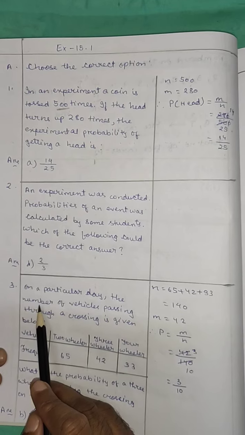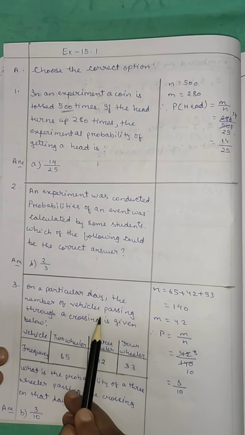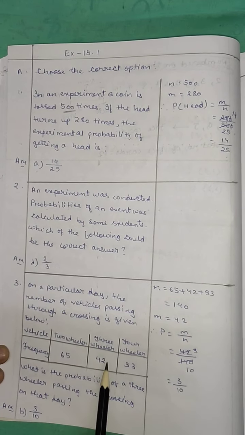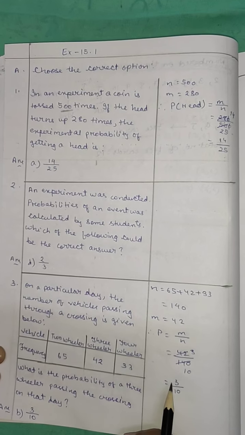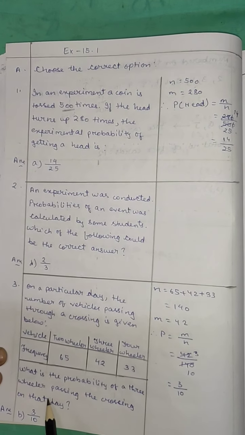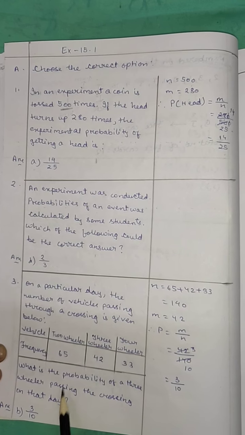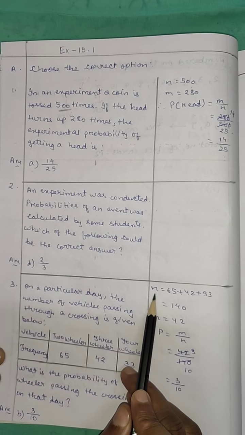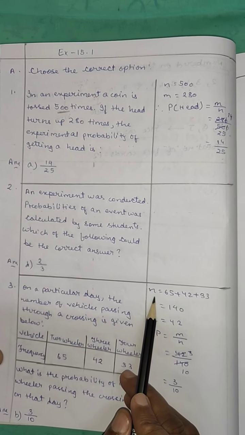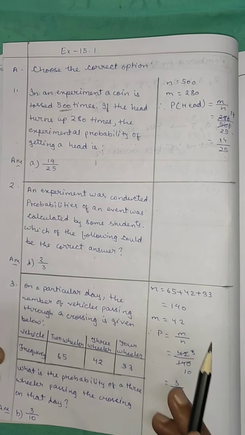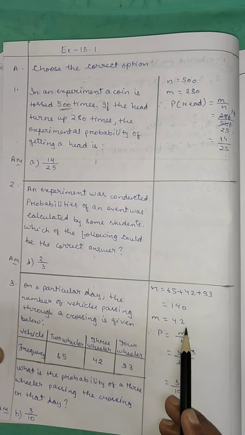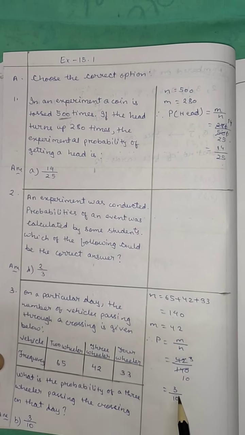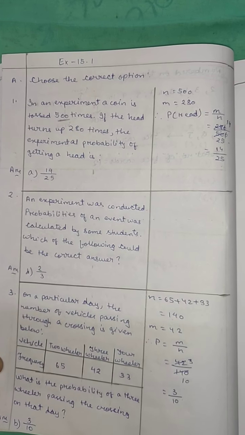Question number 3, MCQ. On a particular day, the number of vehicles passing through a crossing is given below. 2-wheelers 65, 3-wheelers 42, 4-wheelers 33. What is the probability of a 3-wheeler passing the crossing on that day? Total vehicles, this plus this plus this, that is your total number of possible outcomes n. Since it is 1 mark, do a shortcut in rough: 140. Favorable outcomes, they are talking about 3-wheelers, which is 42. Therefore probability will be m by n, 42 by 140. After cancellation we get 3 by 10. So right answer is B, 3 by 10.